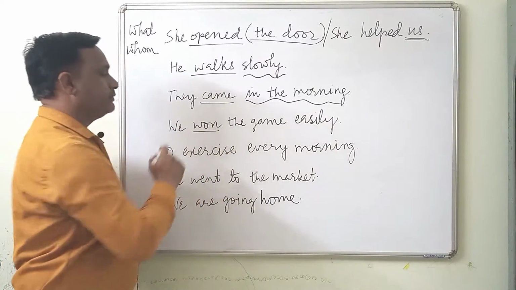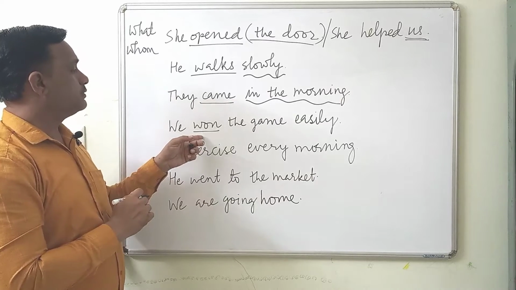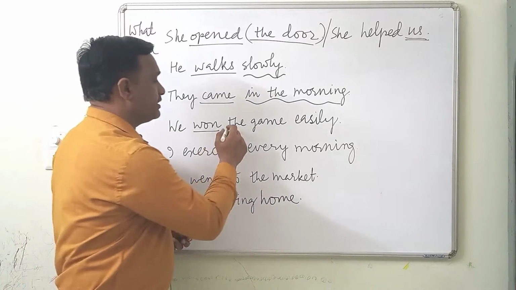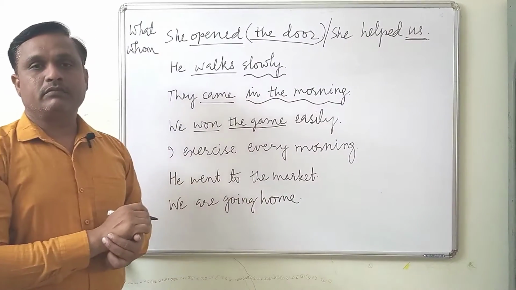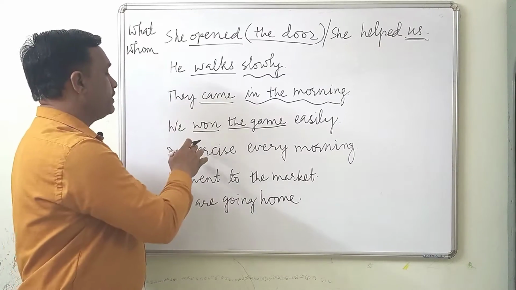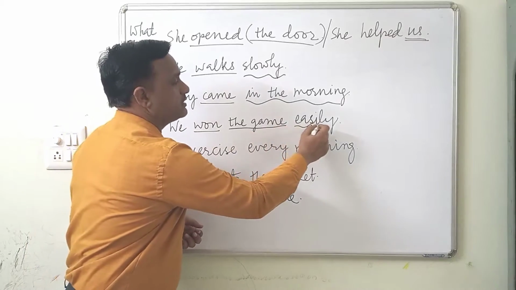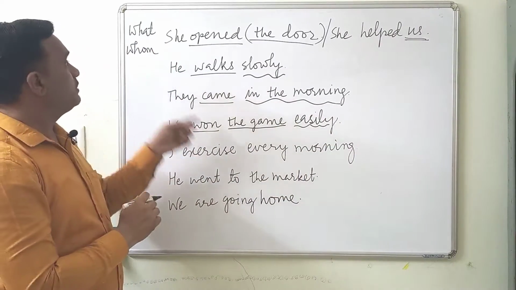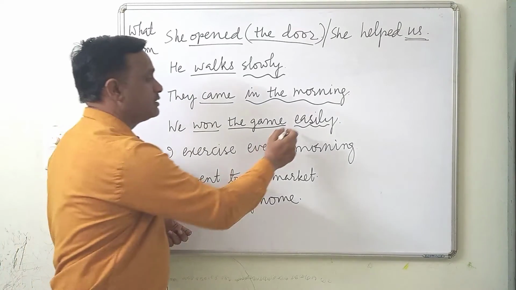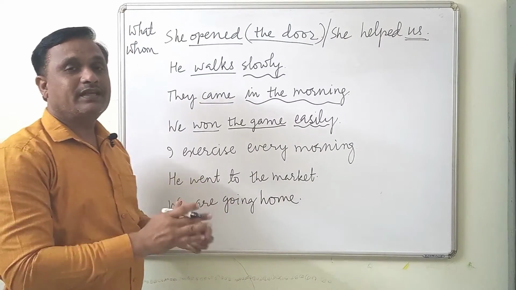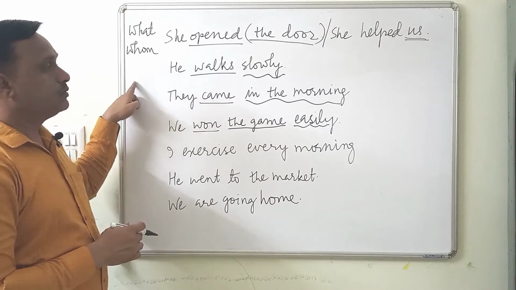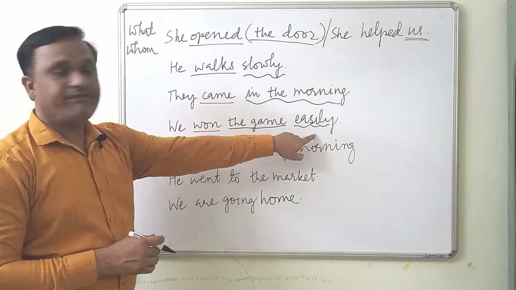Now ask this question. What did we win? Here we get an answer, the game. But if we ask the same question about easily, we don't get the answer by asking what or whom. We don't get the answer easily if we ask what or whom. So certainly easily is something different.